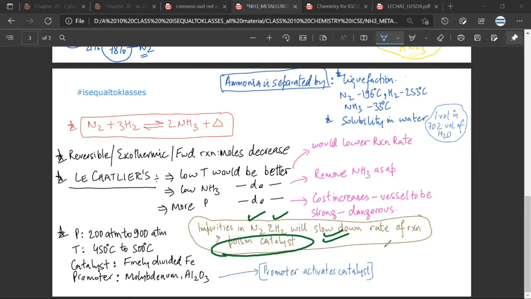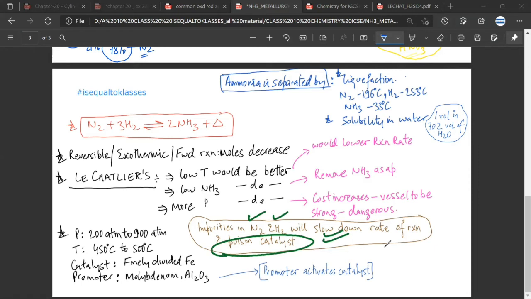Basically, products will be formed which will cover the catalyst. They will cover the surface of the catalyst. Now, the surface of the catalyst is very important for the catalyst to work well. Is it making sense? Yes, sir. That is why nothing should cover the surface of the catalyst. If you don't purify and dry nitrogen and hydrogen well, extraneous substances which you don't require will be found, which will cover the surface of the catalyst that you are using. Are we clear till here?